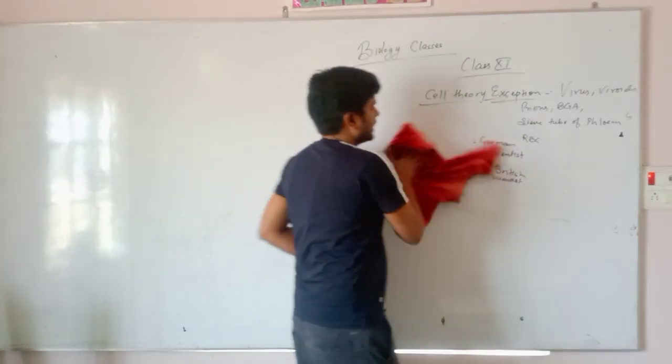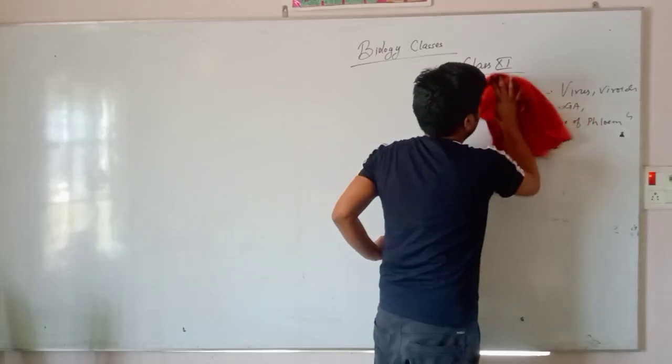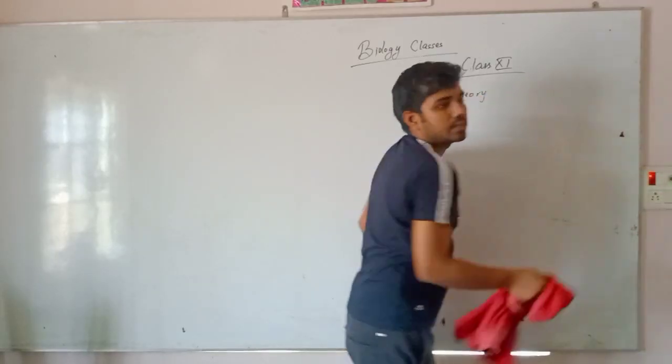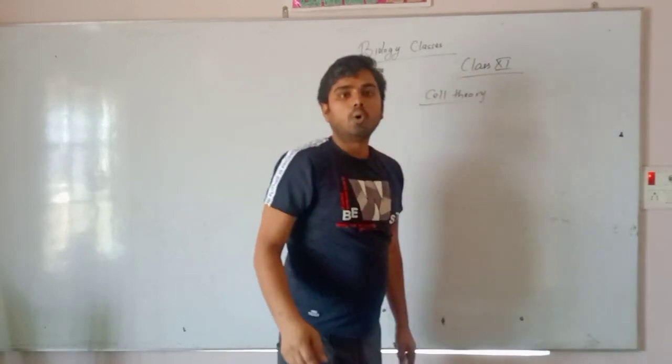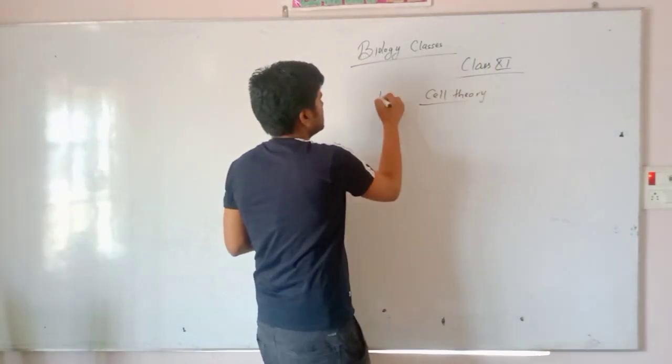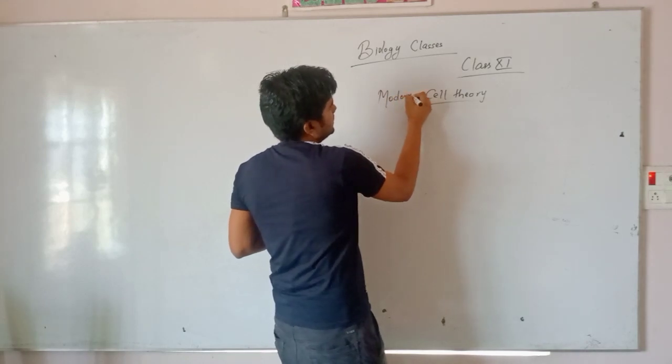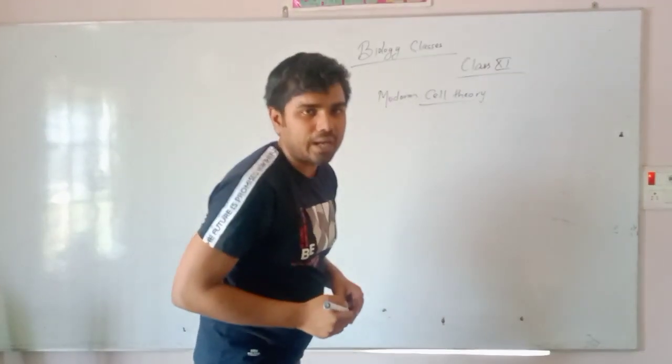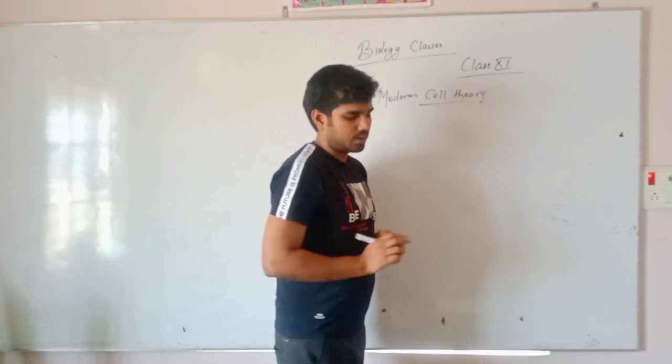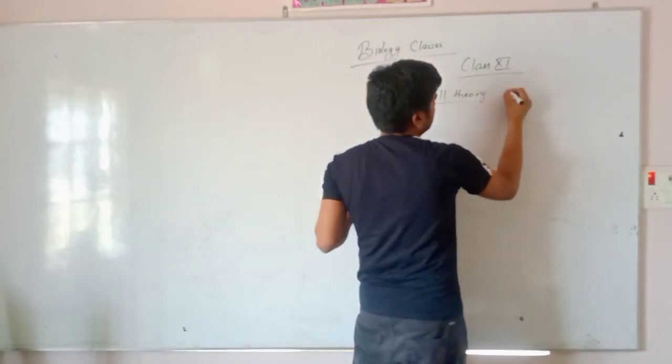So for explanation of the origin of new cells, a modern cell theory was given. Yes student, you are hearing correctly. A modern cell theory was given by Rudolf Virchow.